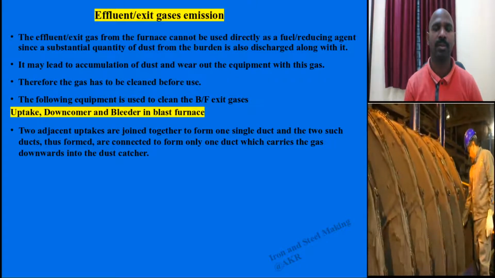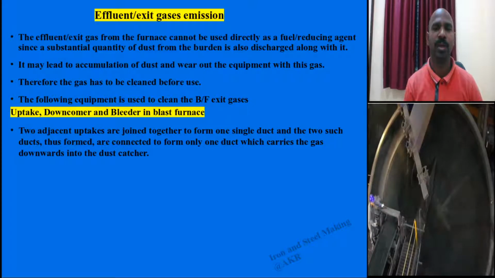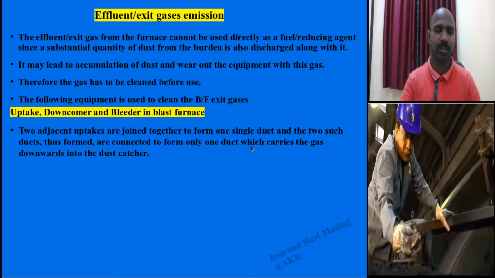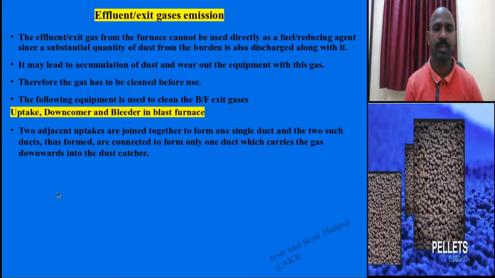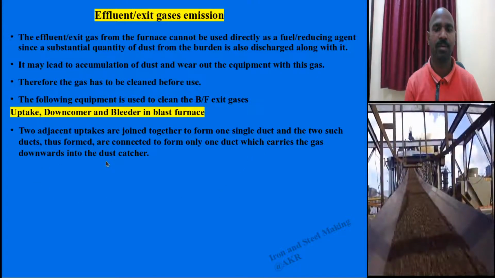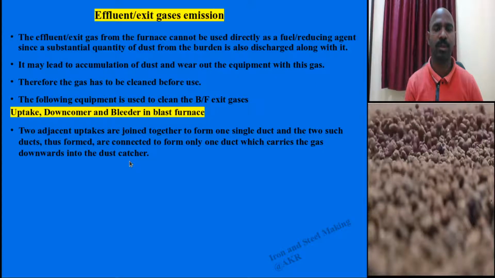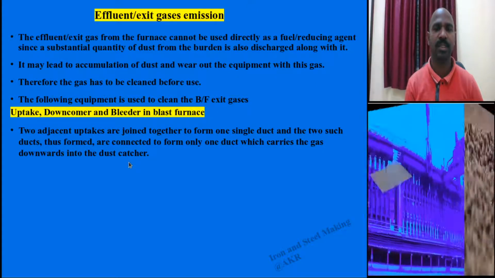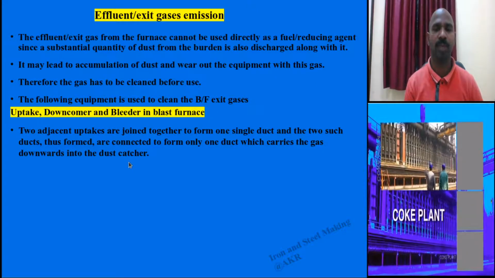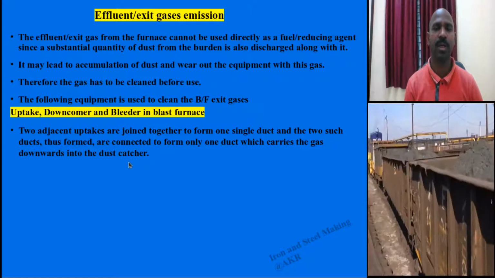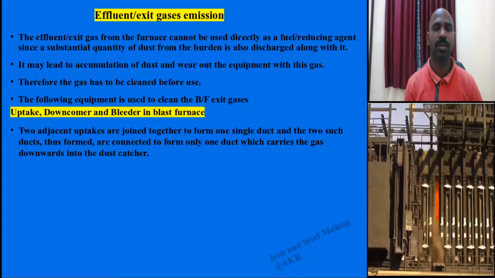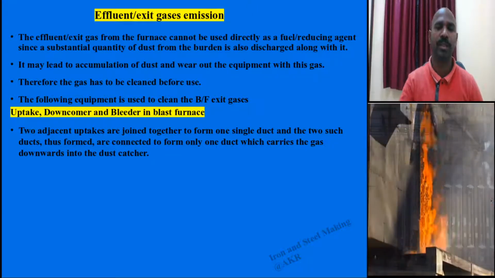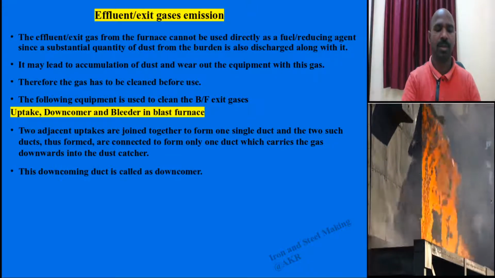These two ducts are connected to one duct. That duct carries the CO gas downwards and is connected to the dust catcher, which separates the dust particles and gas. That gas is then given to the wet scrubber for further cleaning.